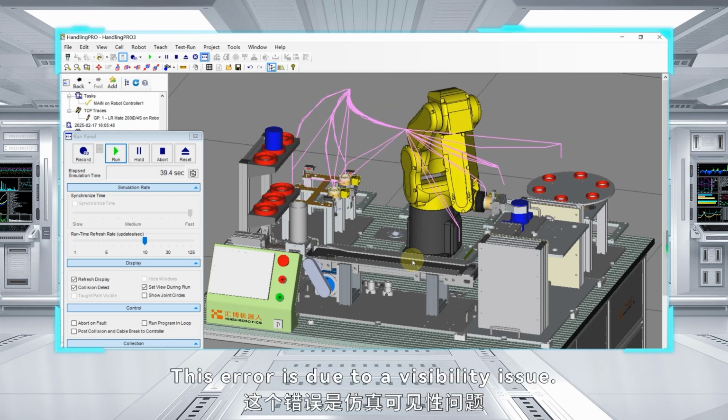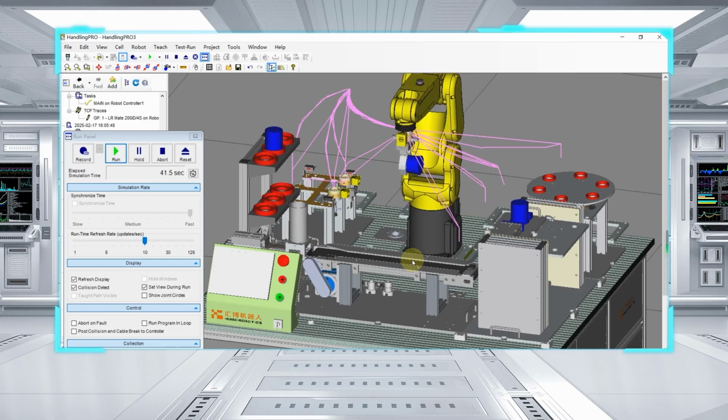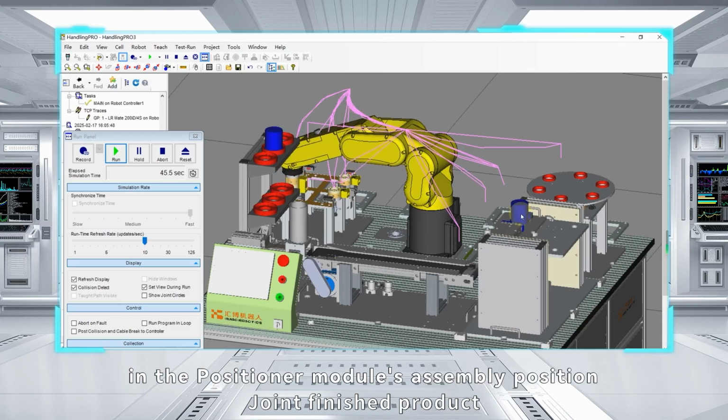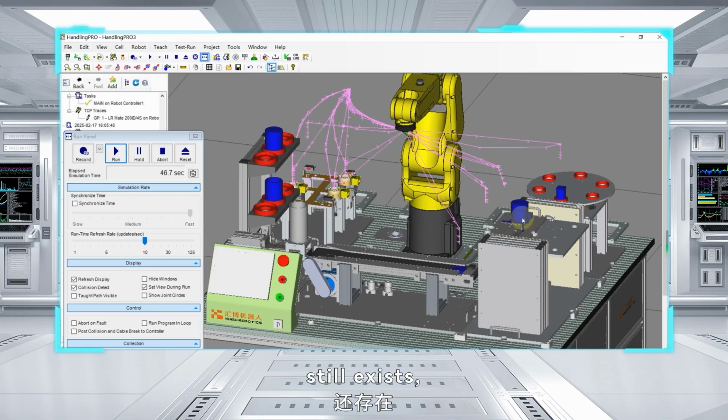This error is due to a visibility issue. After grabbing the joint finished product, the joint finished product in the positioner module's assembly position still exists, which is also a visibility problem.